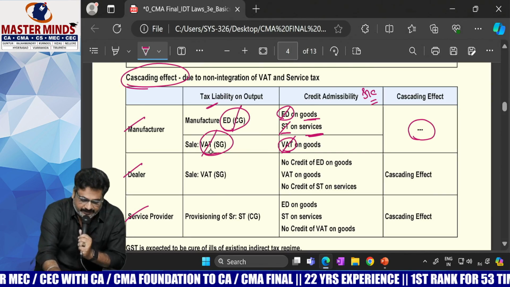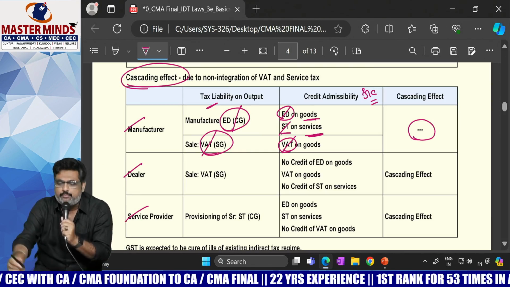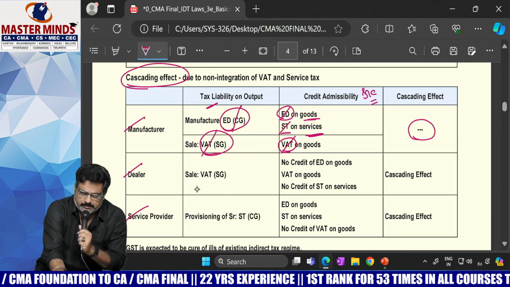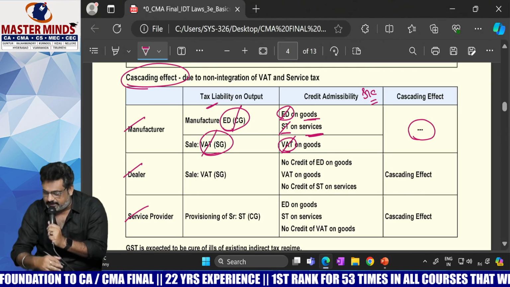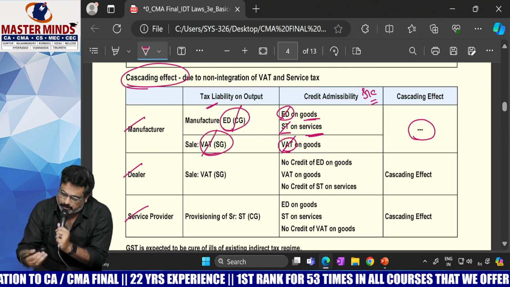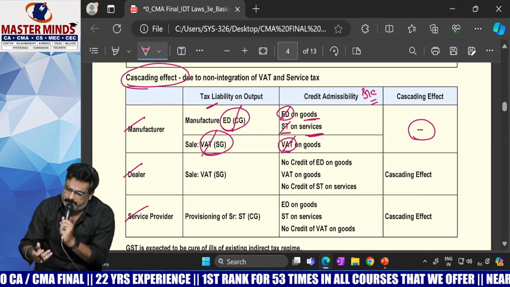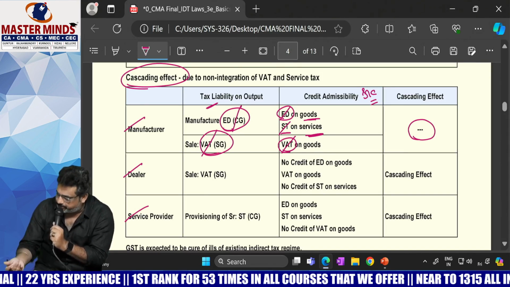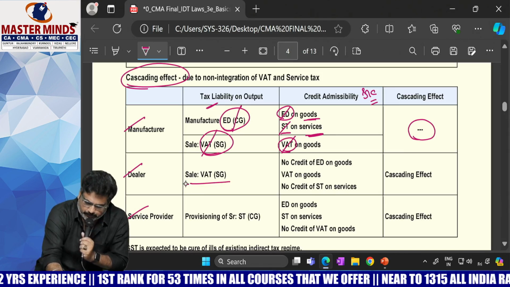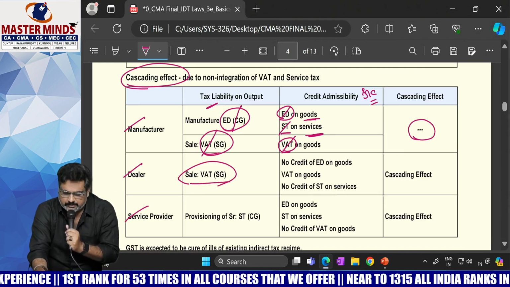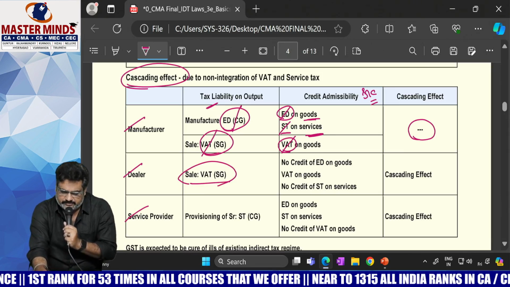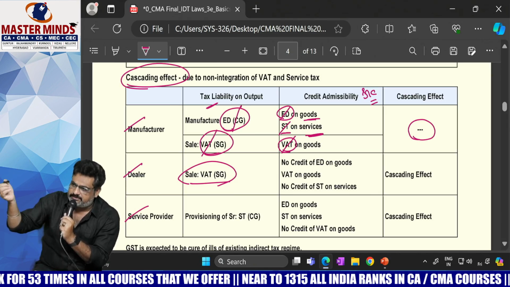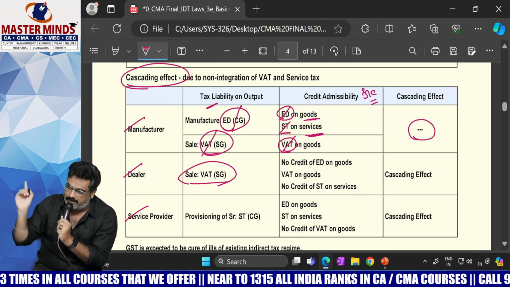Now come to the dealer. Let's take the example of a car showroom. With respect to the car showroom, what is the output tax payable? He will not undertake any manufacturing activity. The car showroom will simply resell the item. When you are reselling, what do you need to pay? VAT. So the output tax payable is VAT. And in input taxes, excise duty was there because he is purchasing the car. At the time of purchasing the car, excise duty and VAT will be paid.